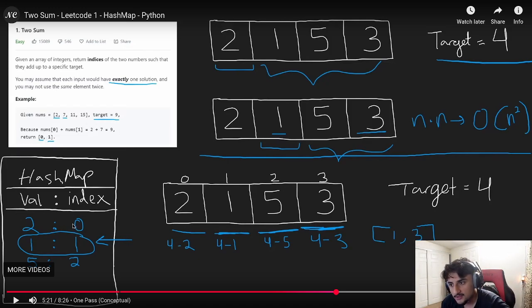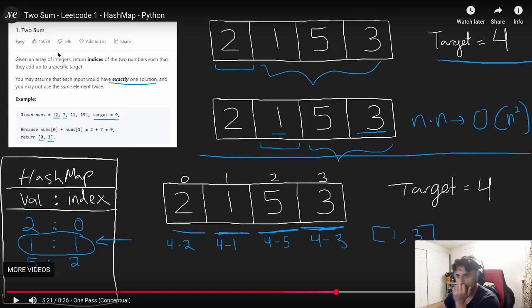Boom. It doesn't exist. Put it into the hash map. Target minus the value, 3. Is 3 in here? No. And then 4 minus 5, no, -1's not here. Put it in there. And the index. 4 minus 3, 1. What the fuck?